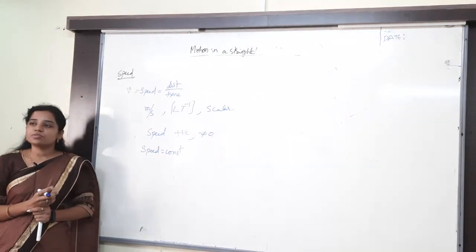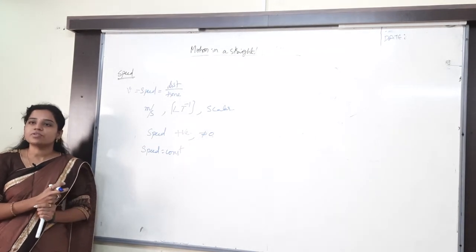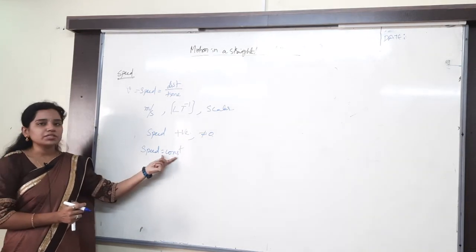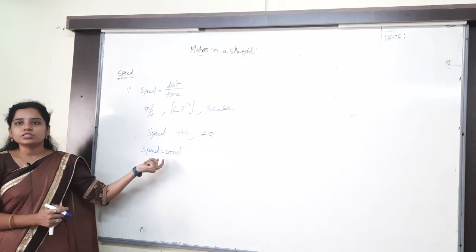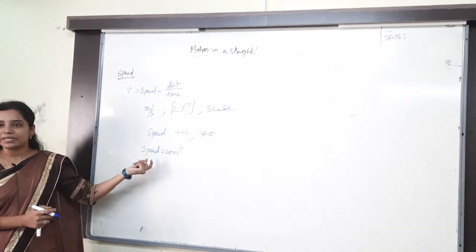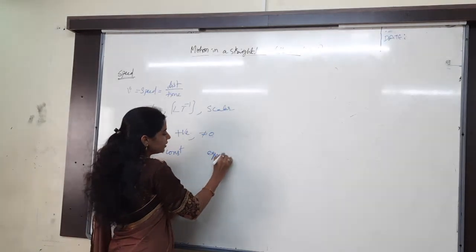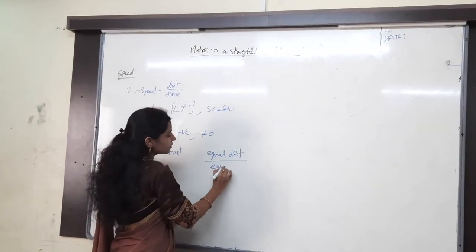The body is moving with uniform speed. Okay, that is uniform motion, uniform speed. Whenever the body is moving with a constant speed, initial speed is equal to final speed, at that time the body is moving with a uniform speed. Nothing but it is covering equal distance in equal intervals of time.